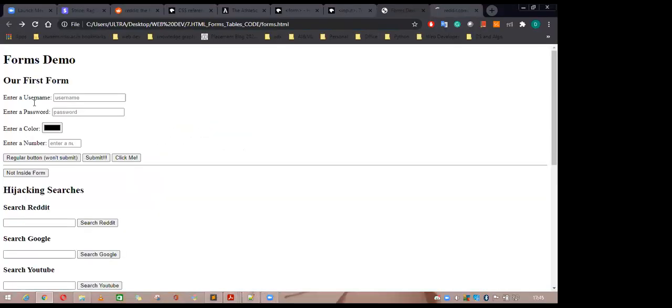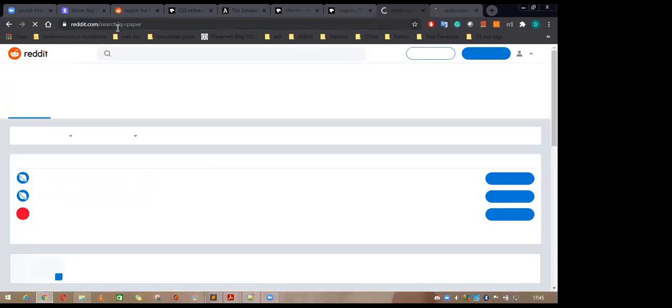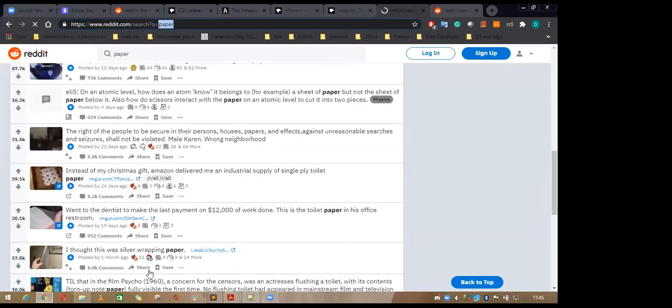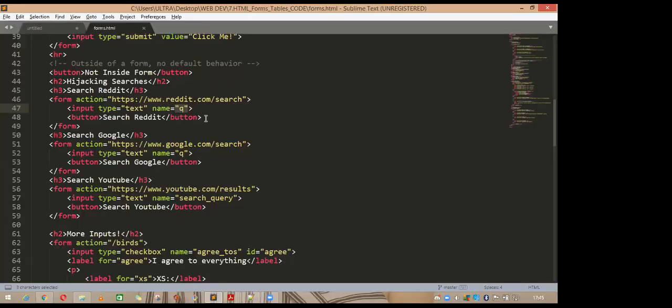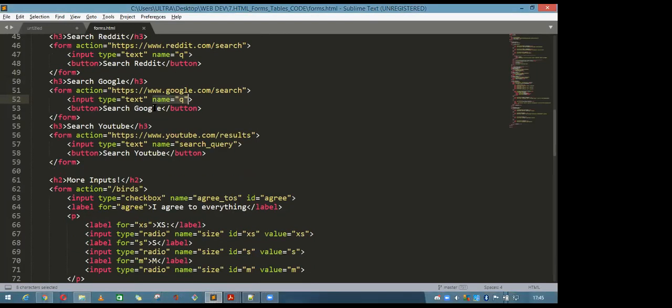Yeah. In the Reddit, if you write the paper and click here, see, I have given the name equal to q. That's why it is taking the paper as a placeholder and it is searching for the paper. And same as the Google. If you write down the q, it will go to this search part and write the question mark and the search for the name equal to q. Q is query, and it will search whatever the thing you want to search into this Google search.